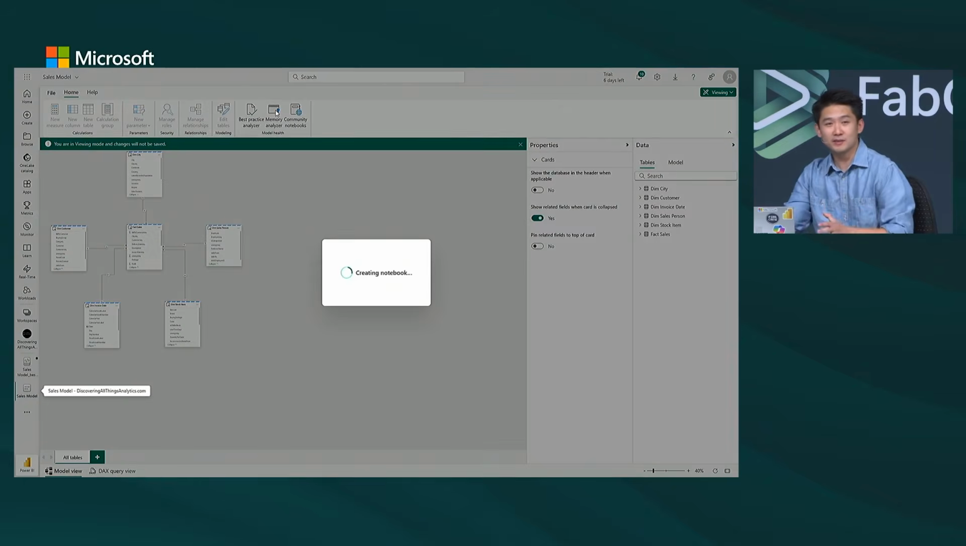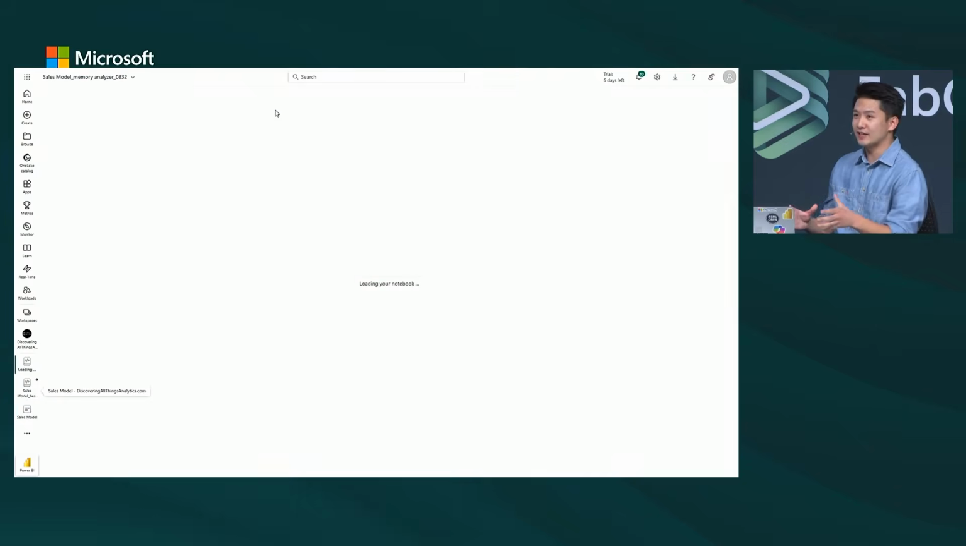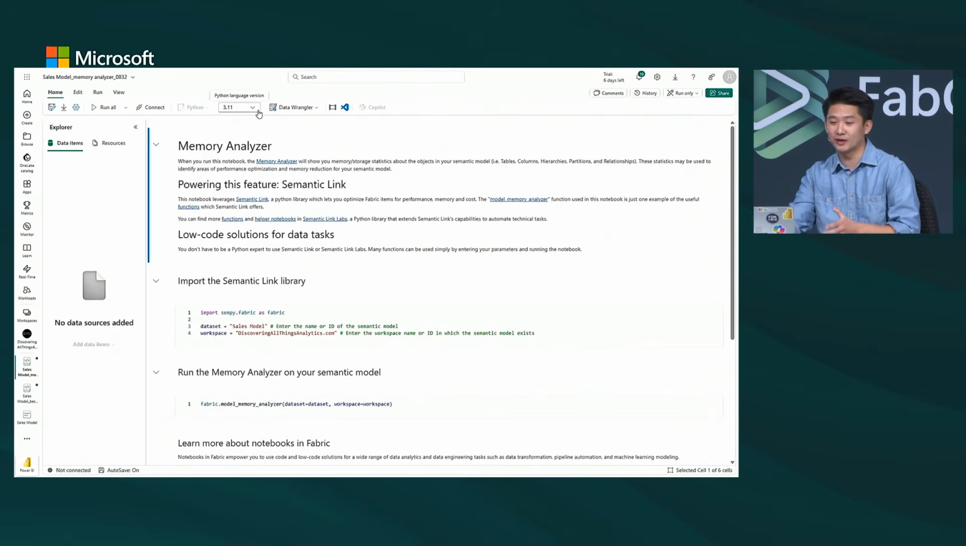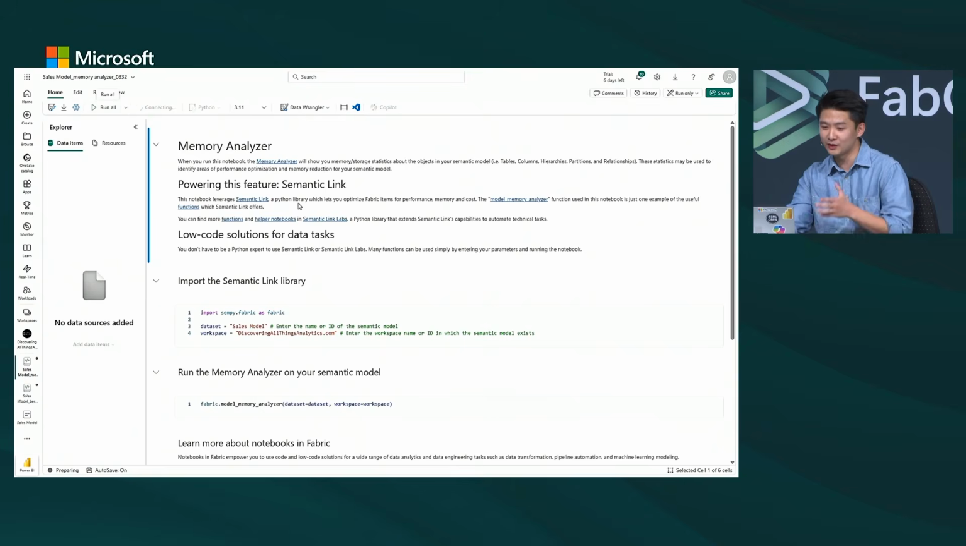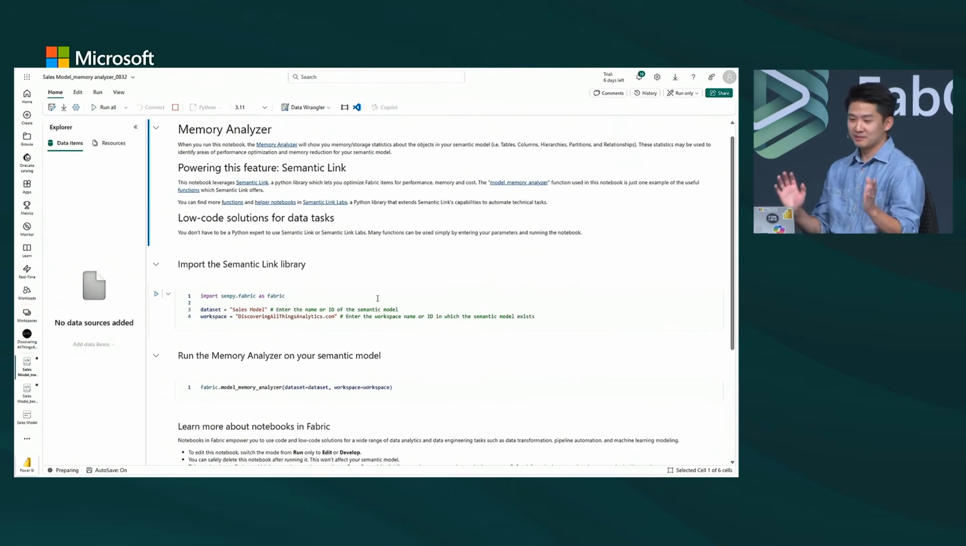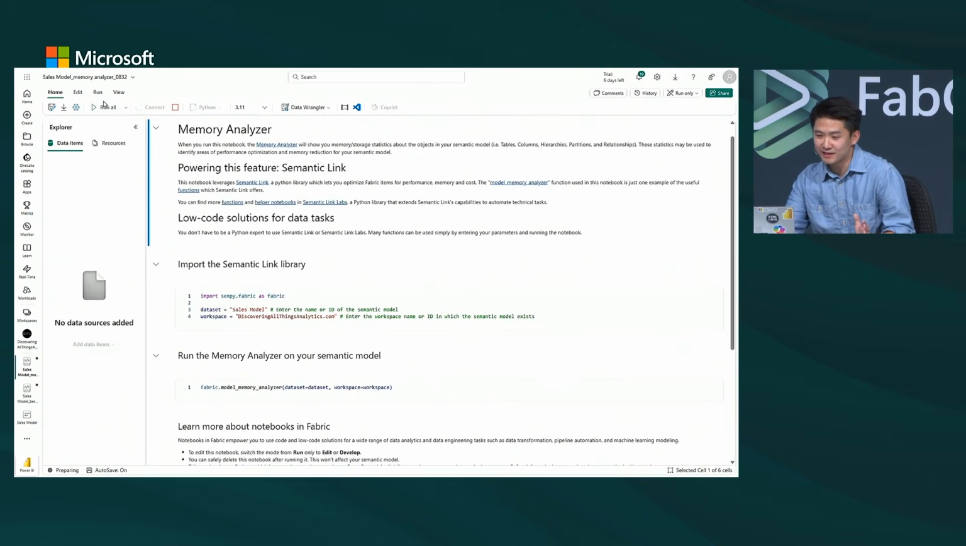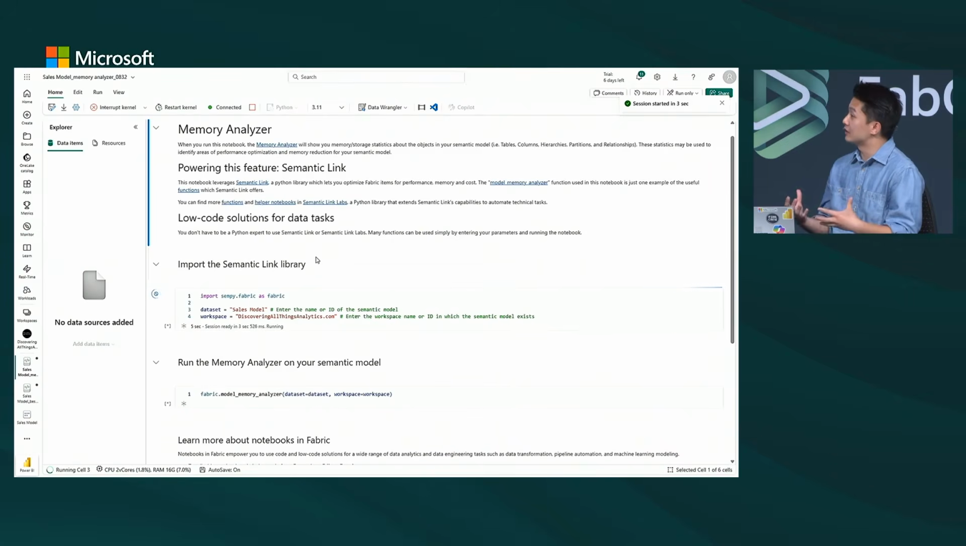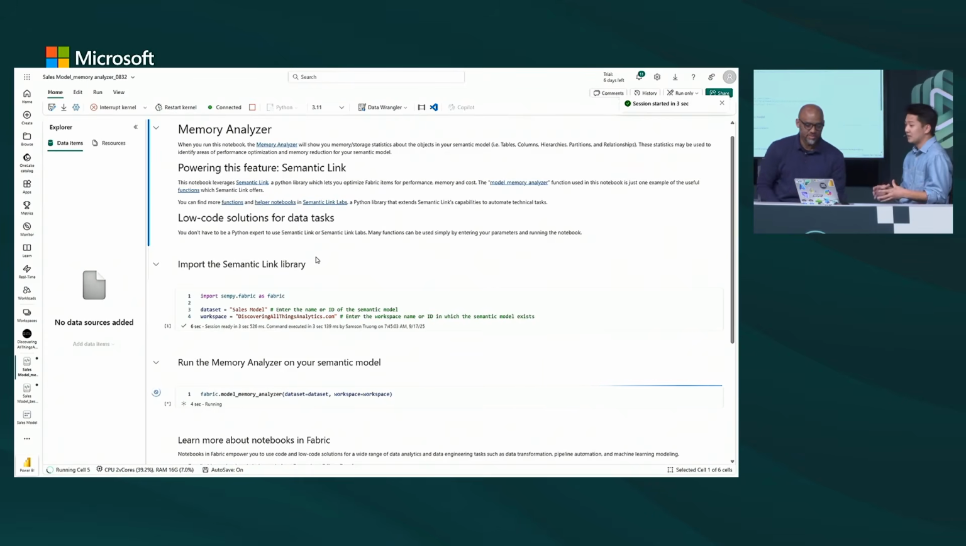So this one's going to be a little bit different from our best practice analyzer, but similar to our best practice analyzer, this is a pre-built notebook directly in Fabric. I'll go ahead and run this. We're just running it, also leveraging the Semantic Link library. And what this is doing, it's also analyzing the metadata, but now it's looking into the memory and storage statistics of all of our model objects. So we're going to see how much space this thing is taking up. Exactly.